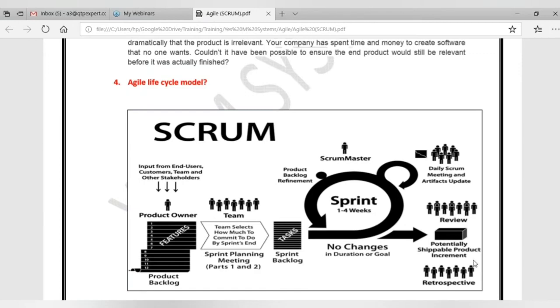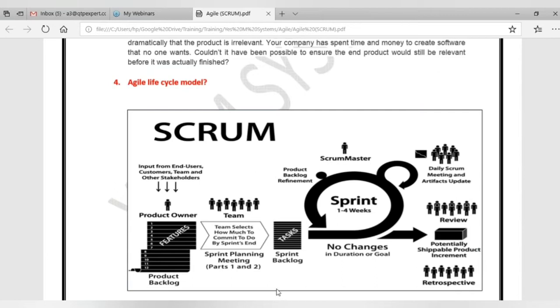These are the words you have to use while explaining this model to your interviewer, or whenever you talk about this model in real life. Otherwise they will not understand. They might know that you have some knowledge, but they cannot trust it. That's the reason, kindly use these terms. I will also explain each and every term now in detail. If you have any questions, please let me know.